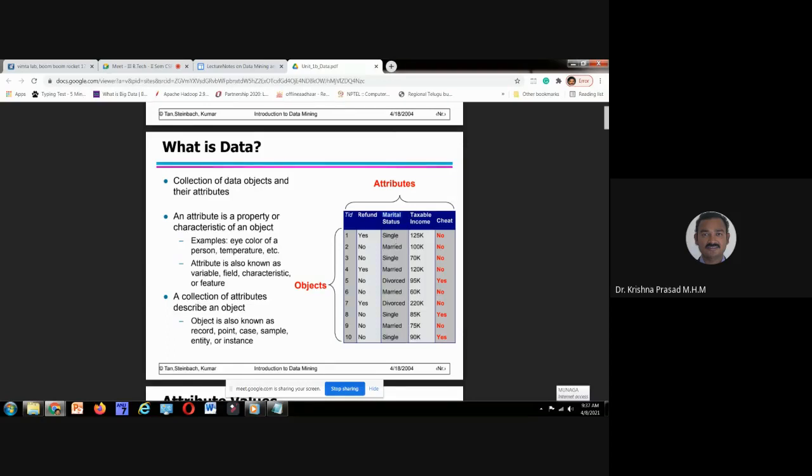These are married. The third group is divorced. I am able to divide the data set using marital status into 3 groups. That's why groups are nothing but categories, and marital status is a categorical attribute.